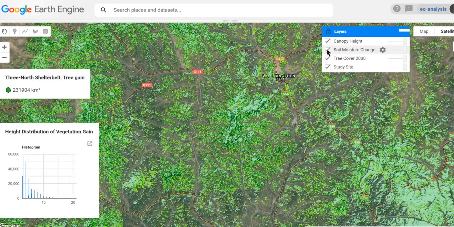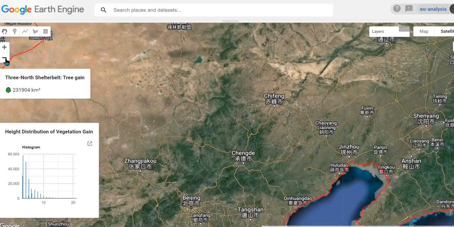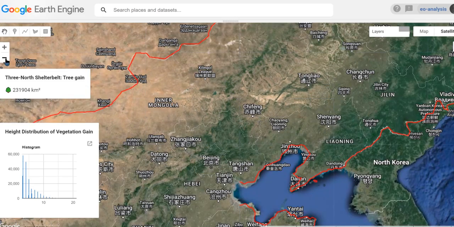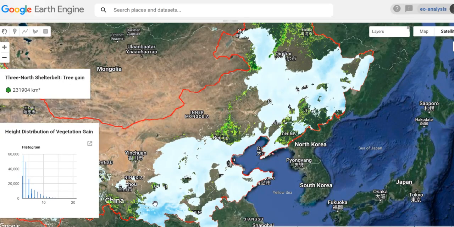We can also look at the soil moisture change, and we are only looking into positive change here. If we zoom out, we can see the soil moisture change layer has relatively low resolution. However, we can also see some patterns: in the south of the desert, we can see some improvement in the annual soil moisture average in this part of China where the project is implemented. So feel free to play around yourself, and that's it for today. Thank you very much.